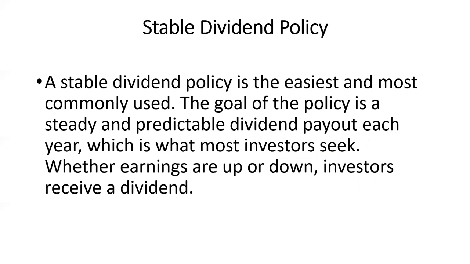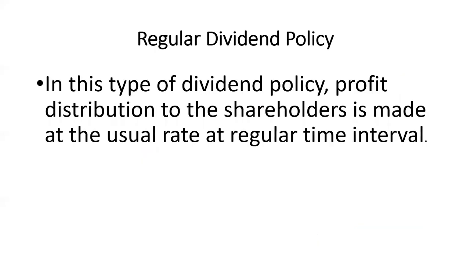The company will have to pay the fixed dividend at regular intervals, as decided per the stable dividend policy. Either the company earns in lakhs or loses 10,000, the company will have to give the dividend anyhow in case of stable dividend policy.